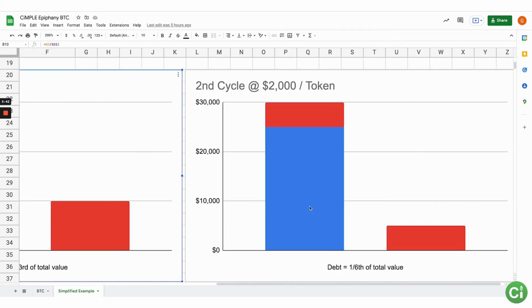Exact same thing, just repeating it 10 times, right? So again, it goes up in value. You take the debt, you pay it off, and your net is 25,000. So it would have been worth 16,000, but we've had 2 of these cycles, and it's now worth 25.